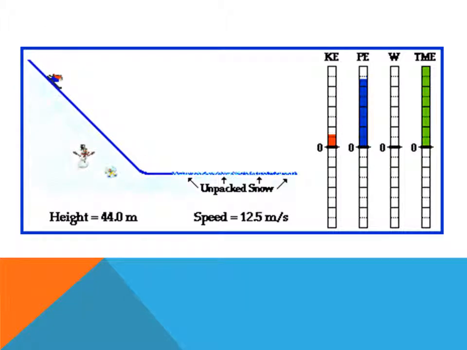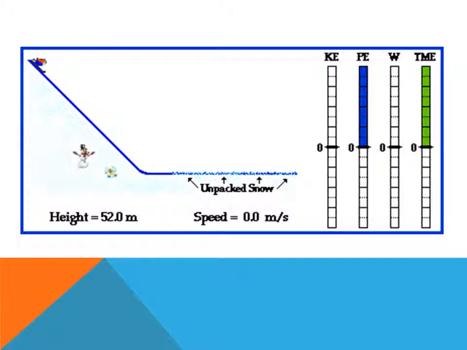Downhill skiing is a classic illustration of the conversion or transfer of energy. In this animation, KE represents the skier's kinetic energy, PE shows the amount of potential energy possessed by the skier, W represents work done by an external force, friction, and TME represents the total mechanical energy of the skier.